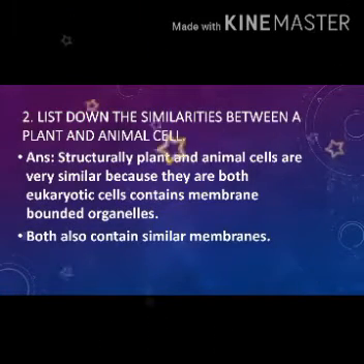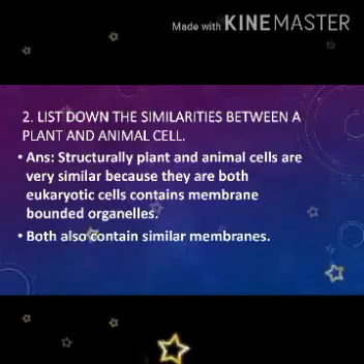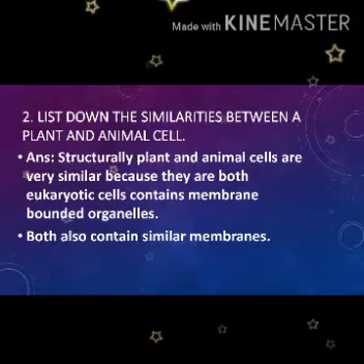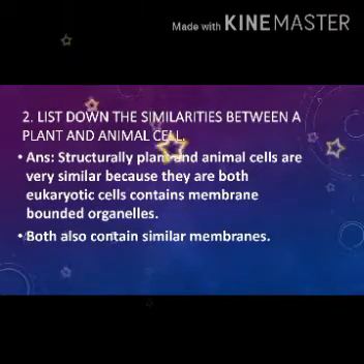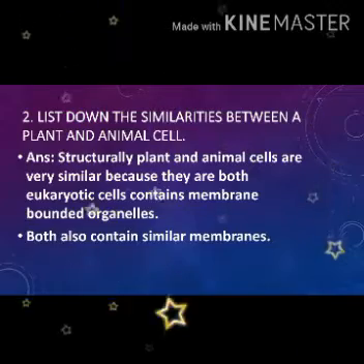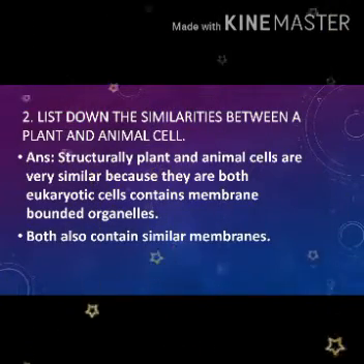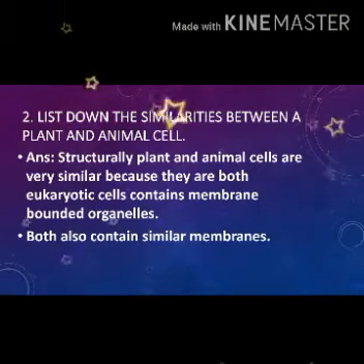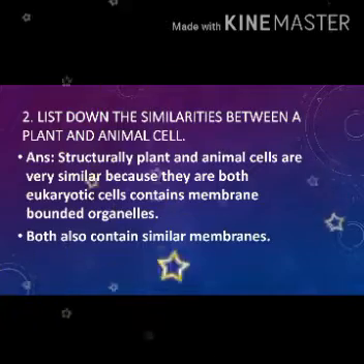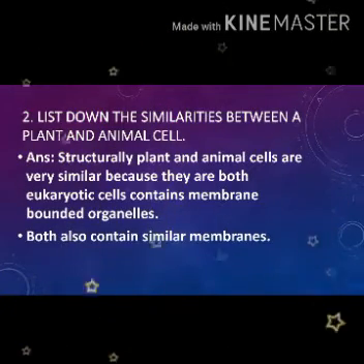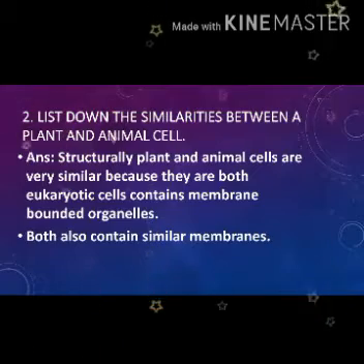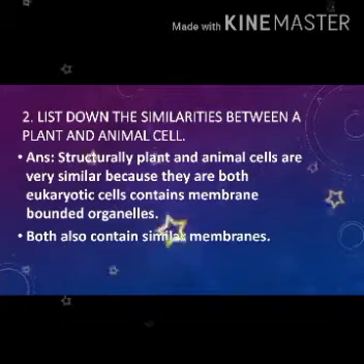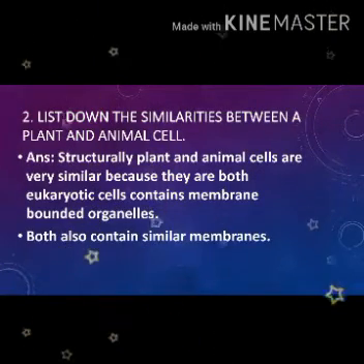Question number 2 is list down the similarities between a plant cell and an animal cell. My learners, plant cells and animal cells are structurally very similar because they are both eukaryotic cells, means eukaryotic cells have membrane bonded organelles like endoplasmic reticulum, Golgi apparatus, mitochondria, ribosome, etc. Both the plant and animal cell also contain similar membranes.